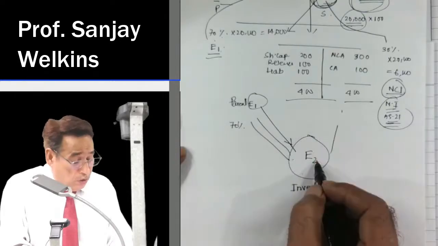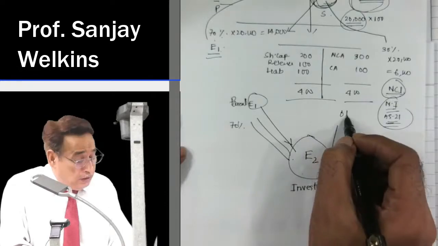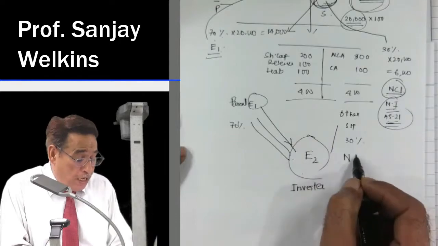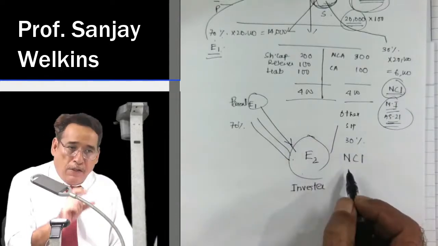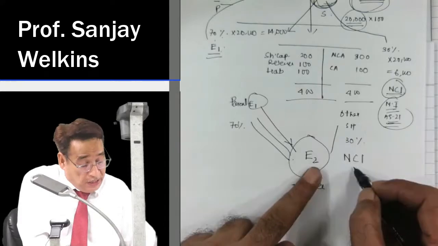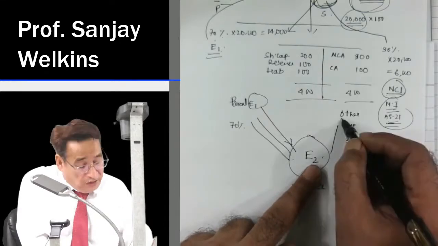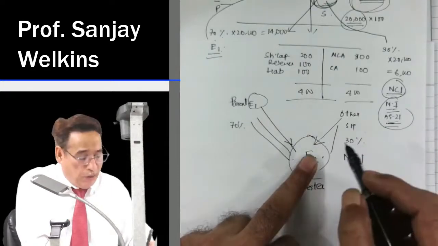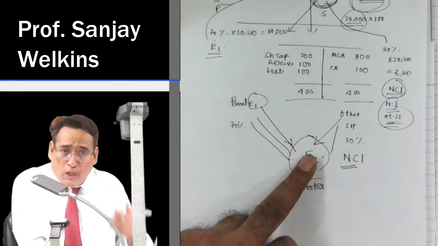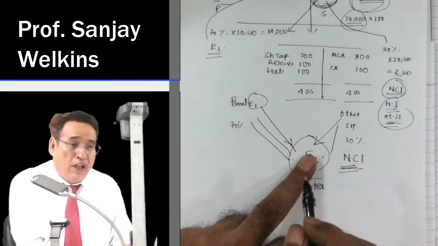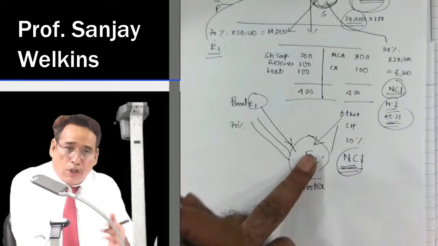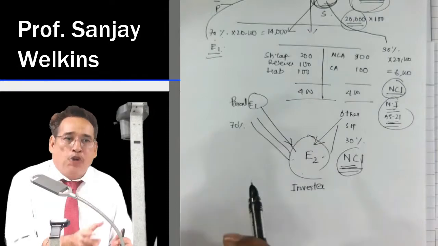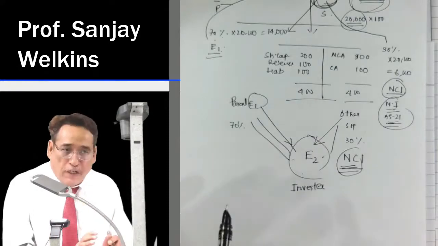All the other shareholders of E2, who will be equal to 30%, now will be known as non-controlling interest holders, because they are interest holders, because they also have made the investment in your company. So they also have some interest, but the problem is that they cannot control you. That is the reason they are known as non-controlling interest holders. That means they are interest holders, but they are not in a position to control you. You got the meaning of it or not?